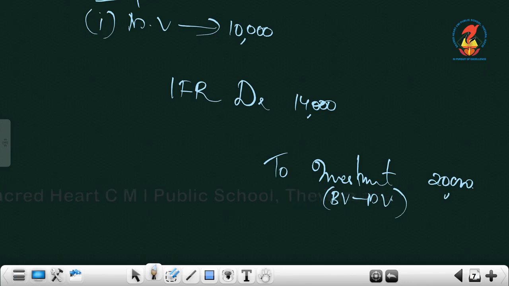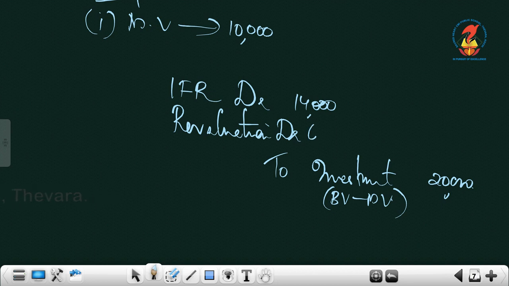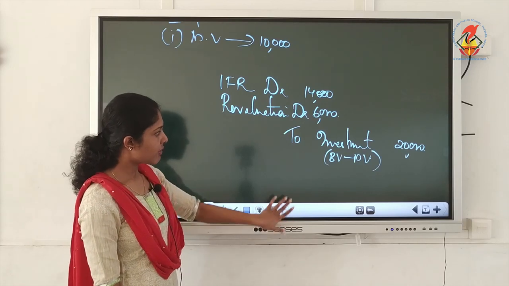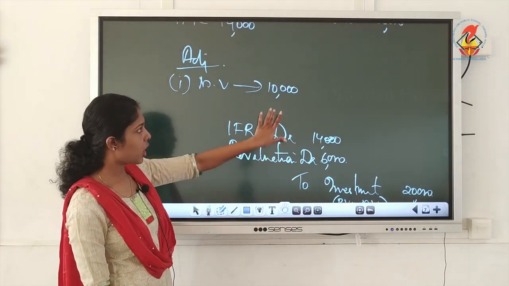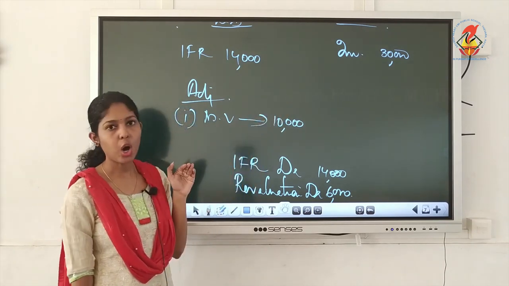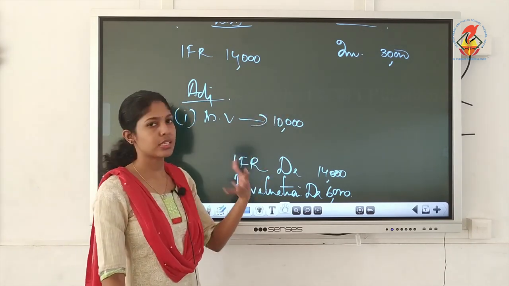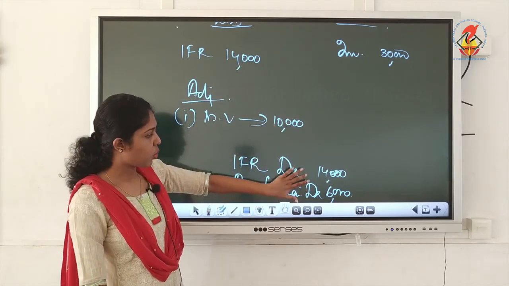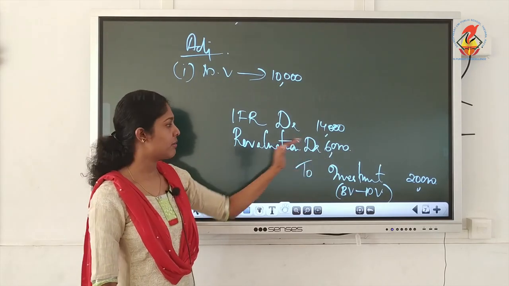Now see this journal entry, we have a shortage on the debit side. So what should we do? There you must write revaluation debit. Revaluation debit, the difference is 6,000. Revaluation is debited with that amount 6,000. So that is the meaning. Why is revaluation being debited? Because there is a decrease in value of investments and we couldn't meet the entire difference. The entire 20 we couldn't meet from 14. So what we couldn't meet is 6,000, that we debited to revaluation.